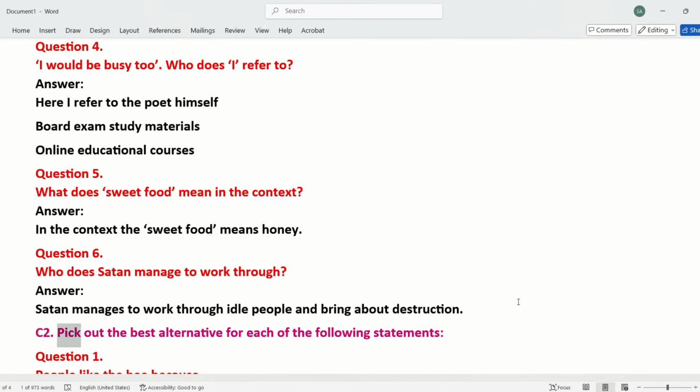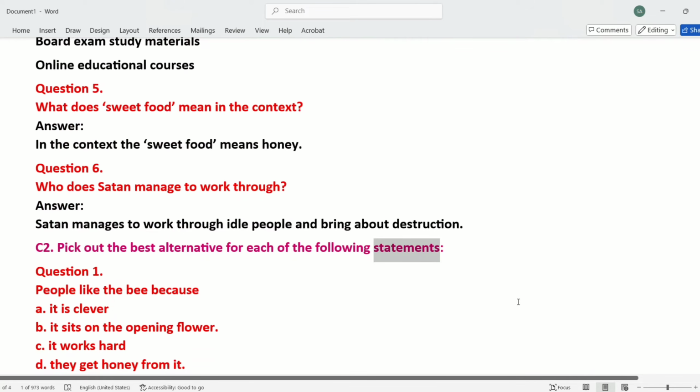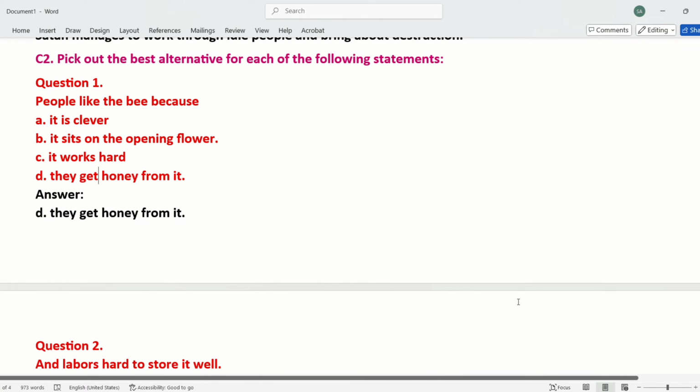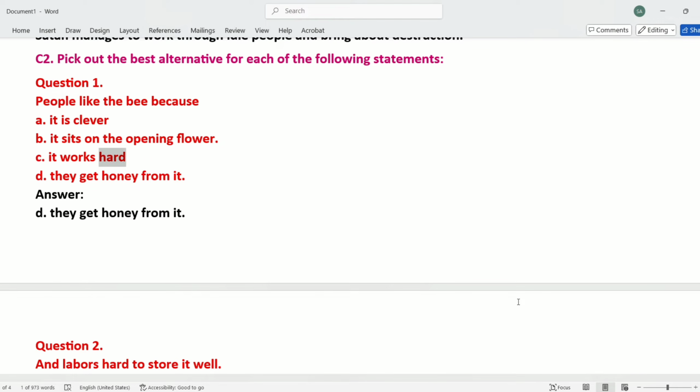C2. Pick out the best alternative for each of the following statements. Question 1. People like the bee because A. It is clever. B. It sits on the opening flower. C. It works hard. D. They get honey from it. Answer. D. They get honey from it.